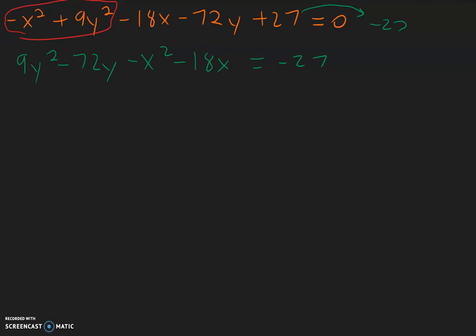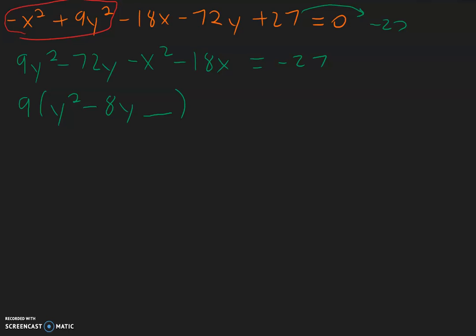Now, remember to be able to complete the square, a has to be 1. So for the y, we need to pull out a 9. So we get y squared, negative 72 divided by 9 is negative 8. Negative 8y. Leave a space for the completing of the square. And for the x part, we can't have a negative 1.